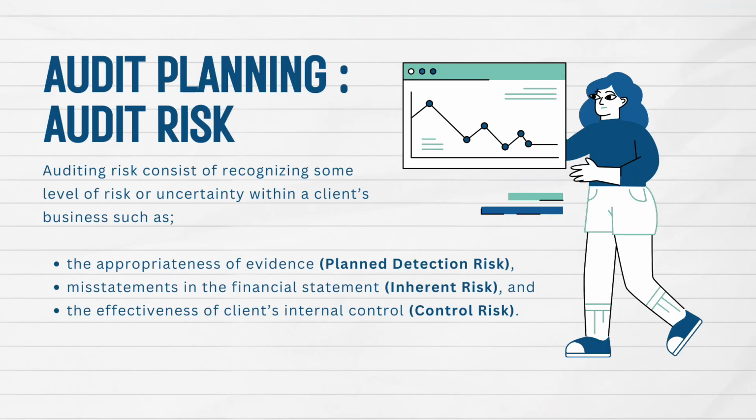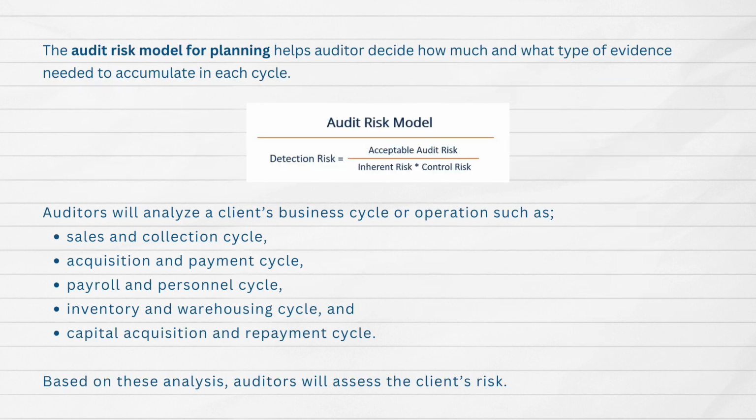Auditing risk consists of recognizing some level of risk or uncertainty within a client's business, such as the appropriateness of evidence, misstatements in the financial statement, and the effectiveness of the client's internal control. The audit risk model for planning helps auditors decide how much and what type of evidence are needed to accumulate